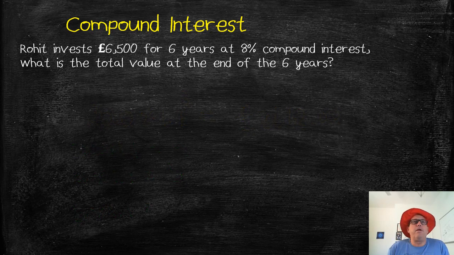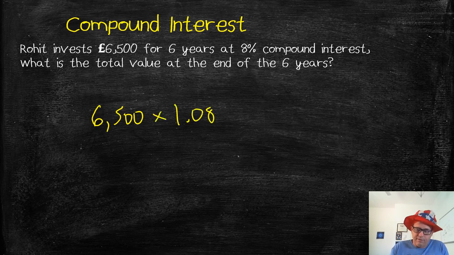Last example, all right? Rohit invests $6,500 for 6 years at 8%. What's the total value at the end of 6 years? Again, we can use the power of our formula, 6,500, 8% compound interest. What's the multiplier? The multiplier is 1.08. That's how I increase something by 8%. I add 8% to 100%, get 108%, 1.08. For 6 years, I need to multiply by 1.08 6 times.